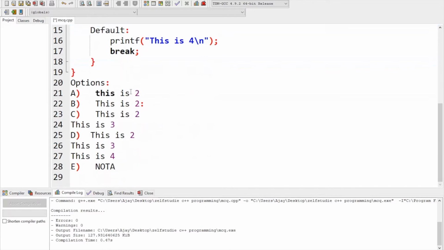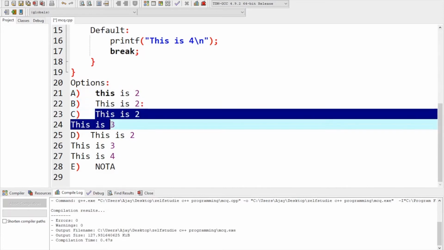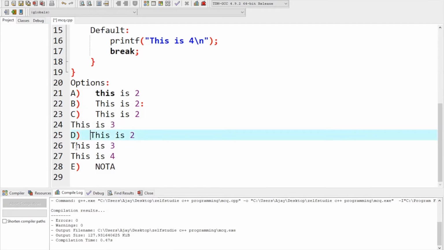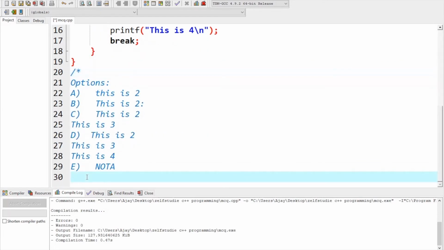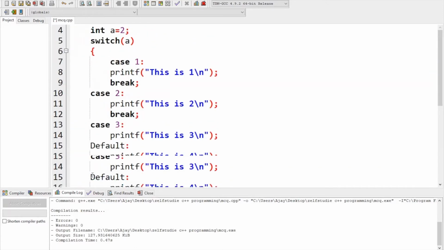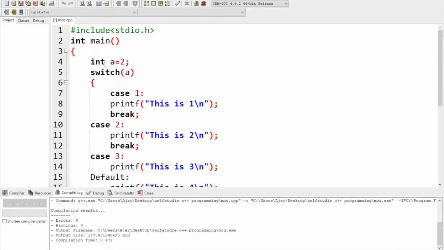See the outputs. Option A, this is 2. Option B, this is 2. Option C, this is 2, this is 3, each in a new line. Option D, this is 2, new line, this is 3, new line, this is 4. Option E, none of the above. What's the output? So I'm going to comment these options. You need to focus on each and every single statement I have presented on screen.